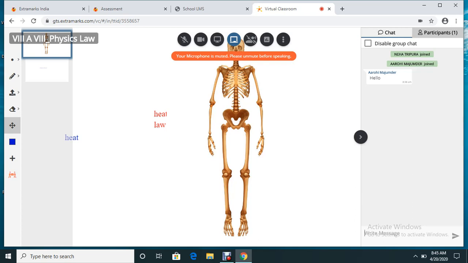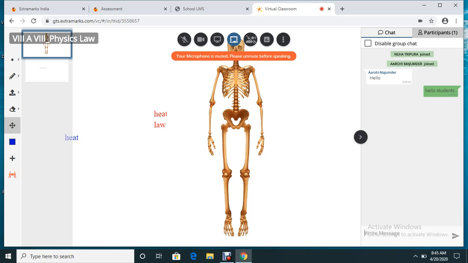Whatever I write here will be visible to the students and they can reply to me. So I'm writing here, hello students. They can see my write-up. So this is how the chat box is also a medium for communicating with each other. You can communicate verbally, as they can hear you, and once you unmute them, you will be able to hear them. The second mode of communication is through the chat box. Either you can individually chat with a child, or you can go for a group chat also, whichever way you are comfortable.